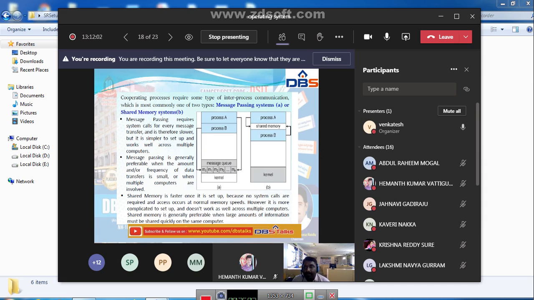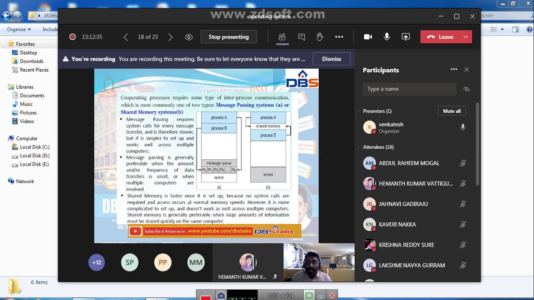Here the simple thing is, in a message passing system there is no common memory, whereas in a shared memory system we have one shared memory. Here is the representation of message passing and shared memory. Message passing requires a system call for every message transfer and is therefore slower, but is simpler to set up and works well across multiple computers.